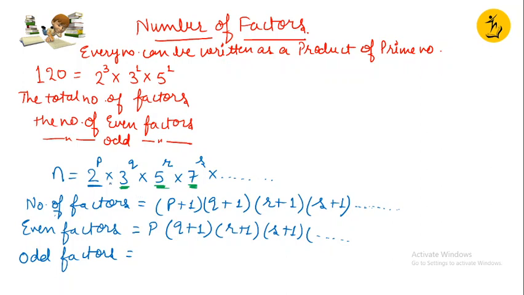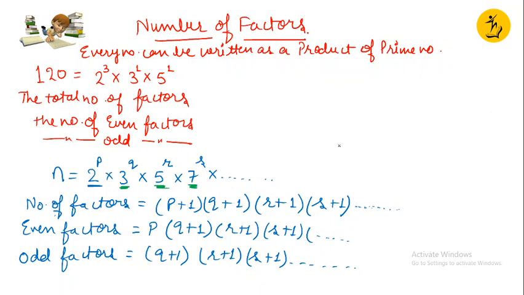So for odd factors, I am going to do what? The exponent of 3 is q, so I'll take q plus 1, then r plus 1. Rest all the prime numbers are odd, so I can simply do that, and so on. So this is how you calculate even factors, odd factors, and number of factors.